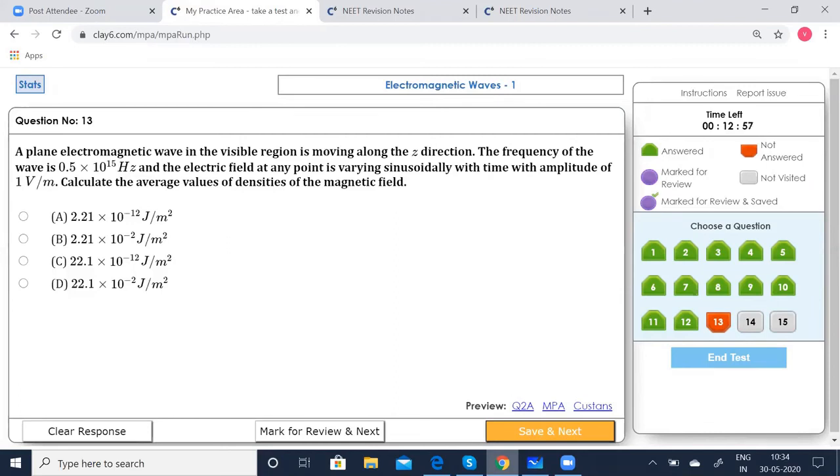Again, you'll have to see the different options. See, 2.21 and 10 to the power of minus 12 is correct. The second option is 2.21 and 10 to the power of minus 2. You'll be carried away when you're in a hurry to click the correct option. Look into the powers carefully. The values and decimal points are all the same, only the powers are different here, so you might miss it. 10 to the power of minus 12 is the correct option, while the second option says 10 to the power of minus 2. So in a hurry, if you click option B, that would have gone wrong. So be careful while choosing the options also. Save that. Go to the next.